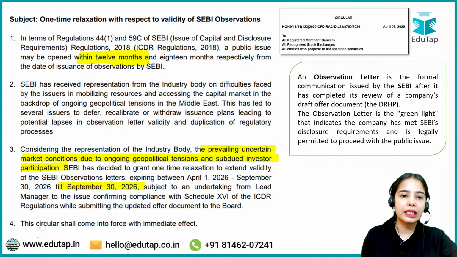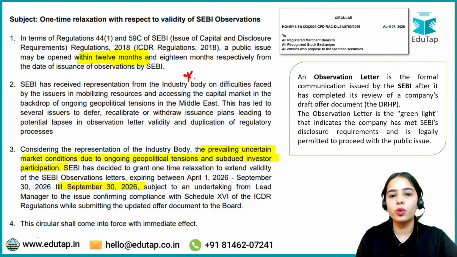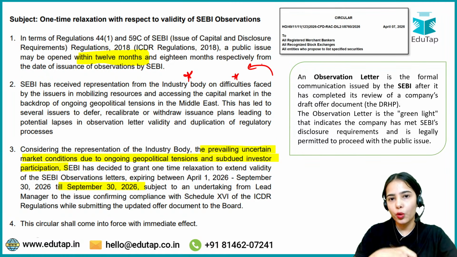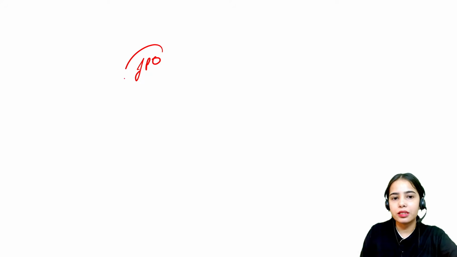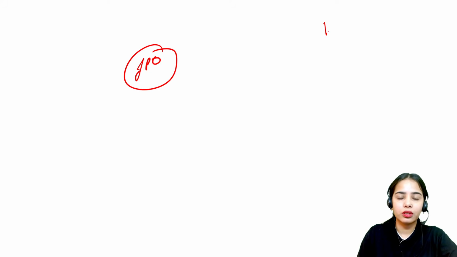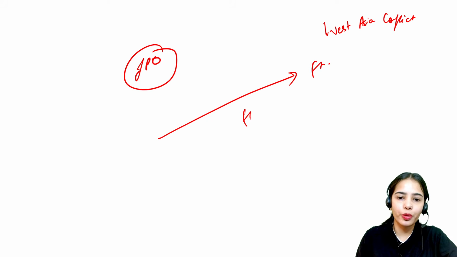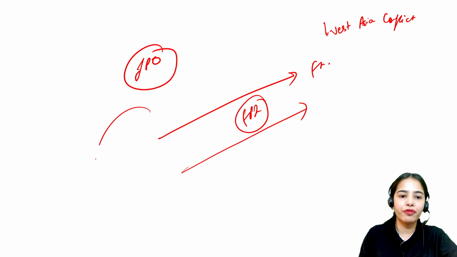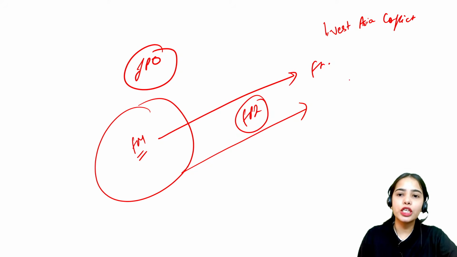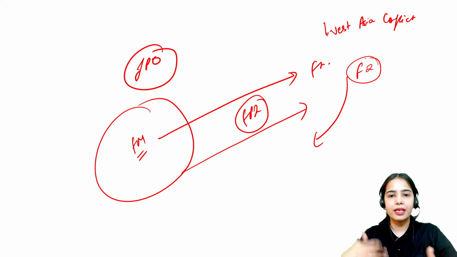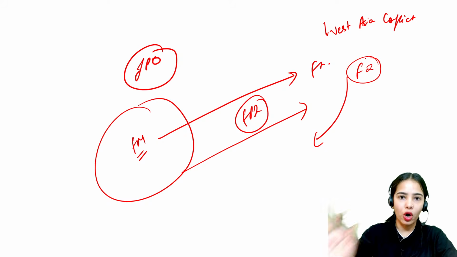Now, the industry body and many of the stakeholders raised the issue that they are facing difficulties in getting money. At this point of time, if an IPO is released, because of the war-like situation, the West Asia conflict, many foreign investors are taking out their foreign portfolio investment from the financial market of our country. As well, the new foreign investors are not investing in such amounts as they used to before the conflict or in normal situations.